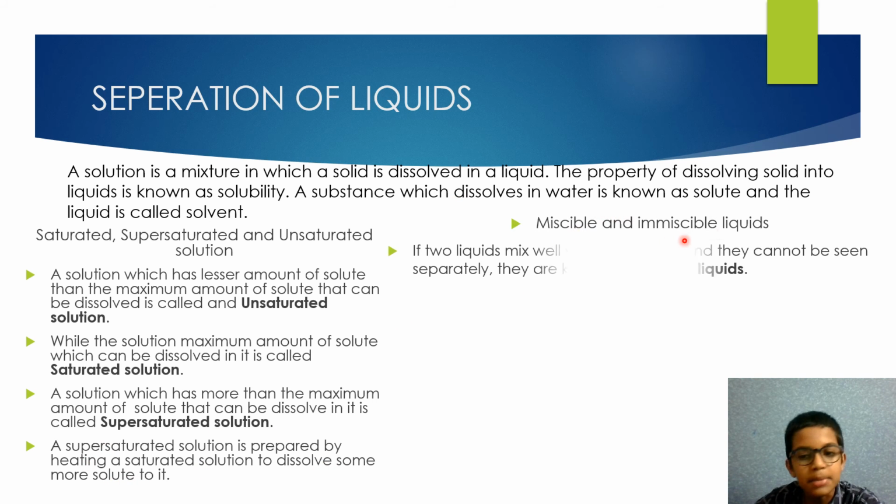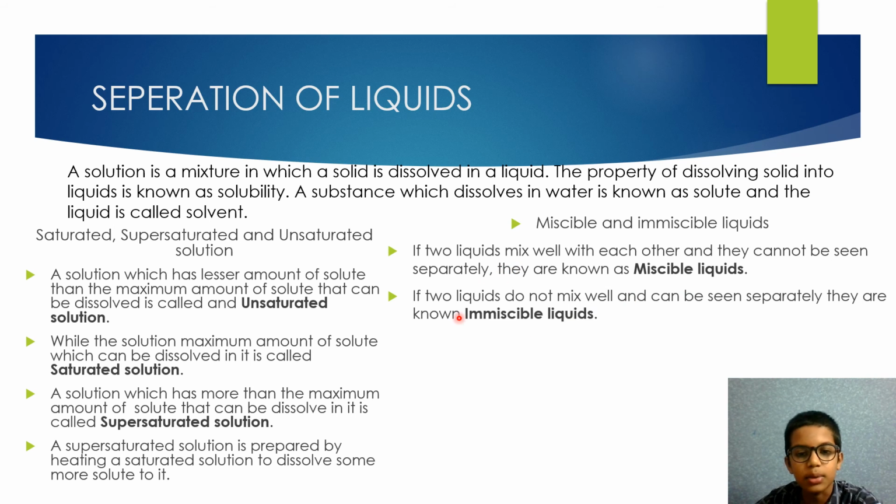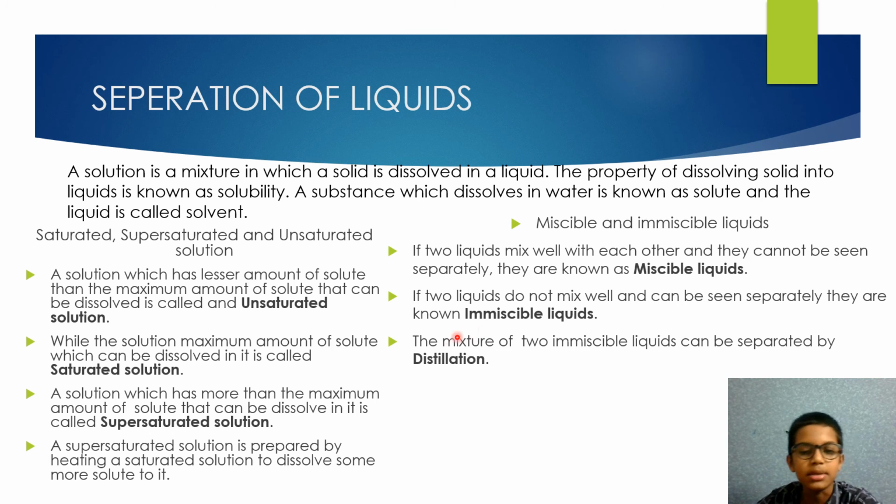Miscible and immiscible liquids. If two liquids mix well with each other and cannot be seen separately, then they are known as miscible liquids. If two liquids do not mix well and can be seen separately, they are known as immiscible liquids.